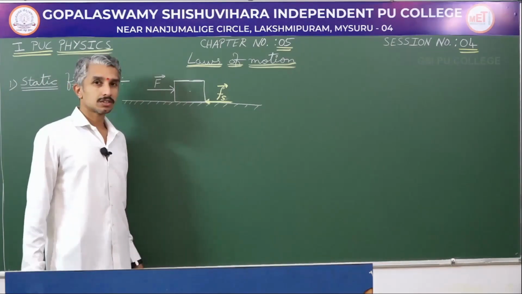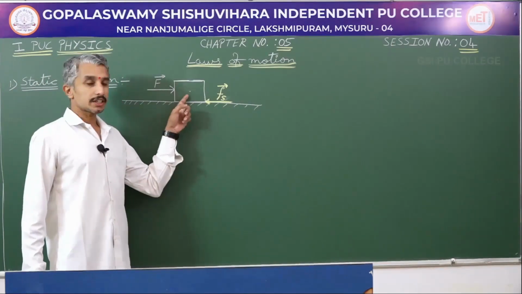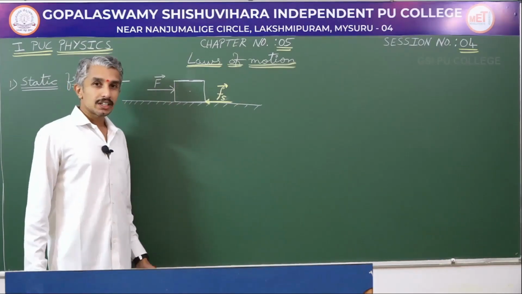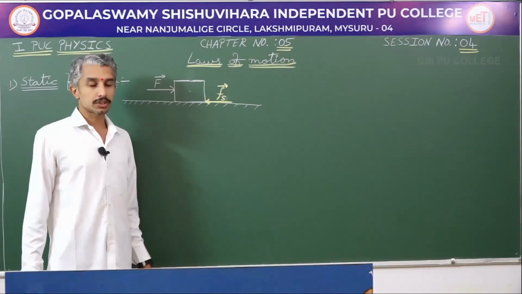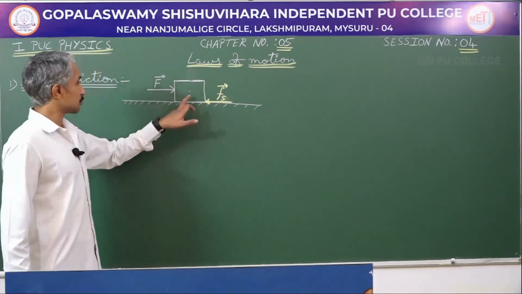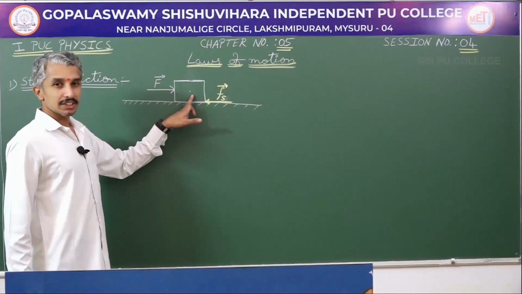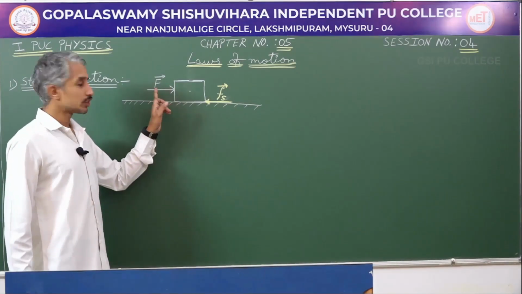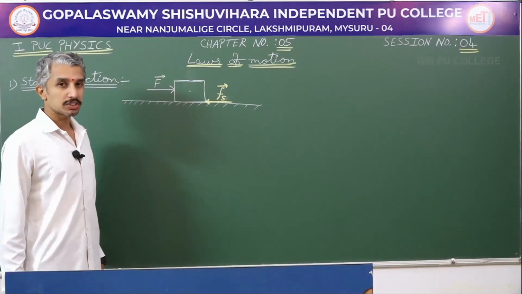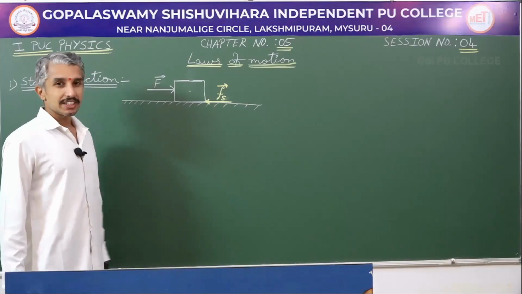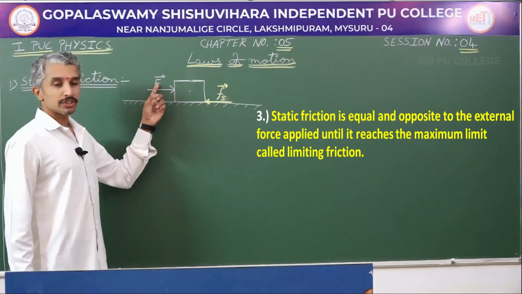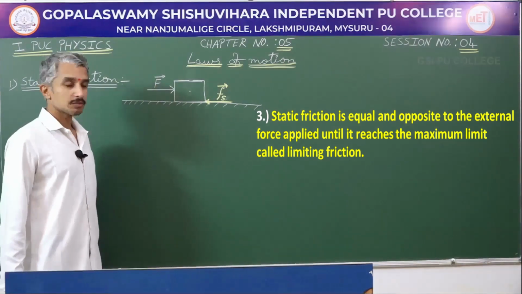The third thing, if the object is still at rest even after applying external force, we will recall the condition for equilibrium. In case of two forces, the object is at rest when the two forces are equal and opposite. The same is applied even in this case. If the object is at rest even after applying an external force, which means the applied force and static friction are equal and opposite. That is why the object is at rest. So, the third point is static friction is equal and opposite to the external force applied.